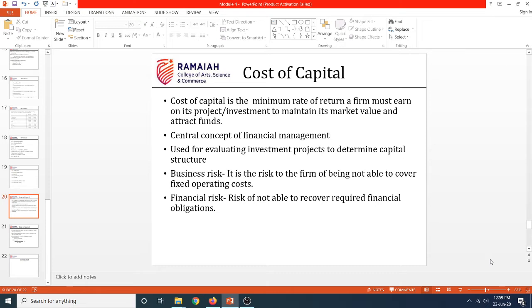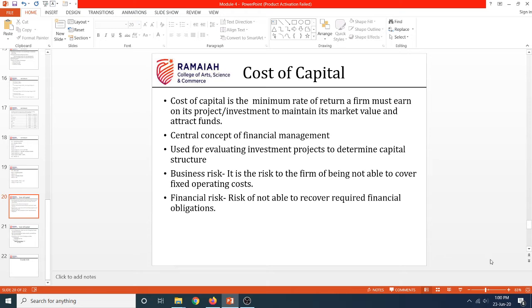Capital in general means the funds which are given by the owners of the firm. But when I say cost of capital, capital here refers to all those long-term debts as well as the shareholders' funds for your business. It is a solid base for your business. Based on this, your firm will be built. It's like a strong foundation for your business, right? Without capital, you cannot actually have any business running in this economy.